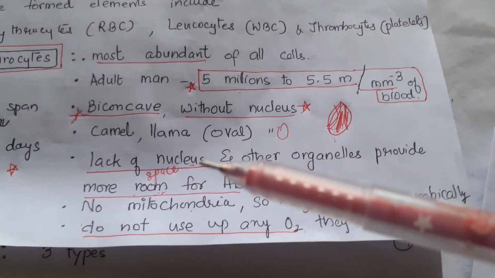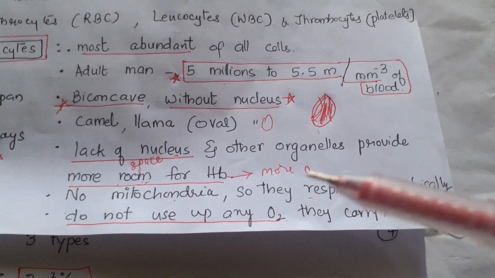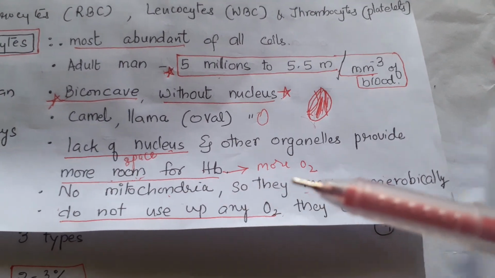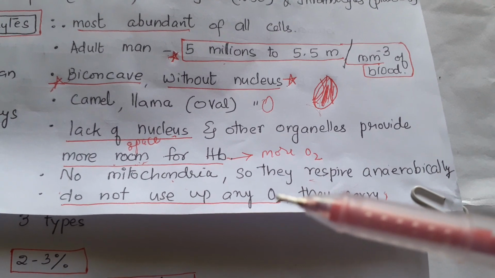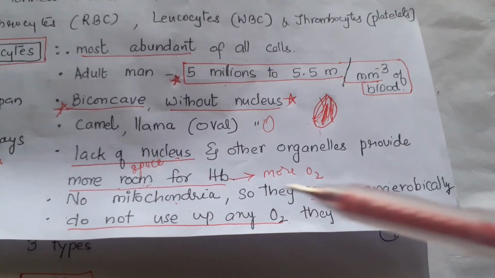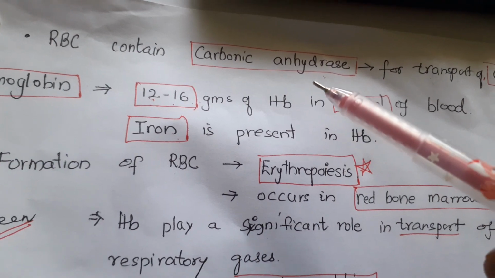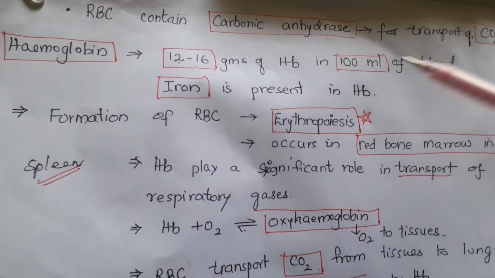So lack of nucleus is an advantage for more space to carry oxygen by the hemoglobin, and there are no mitochondria, so they respire anaerobically. Even though they transport oxygen, they do not use up that oxygen. They undergo anaerobic respiration. And next, RBC contain carbonic anhydrase enzyme, which is helpful for the transportation of carbon dioxide.